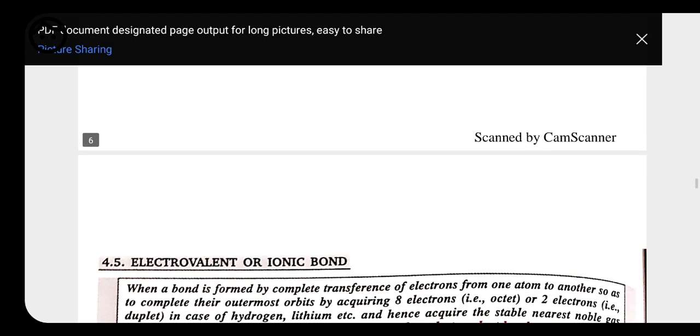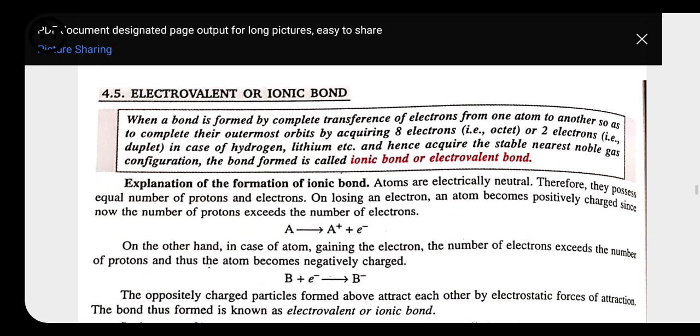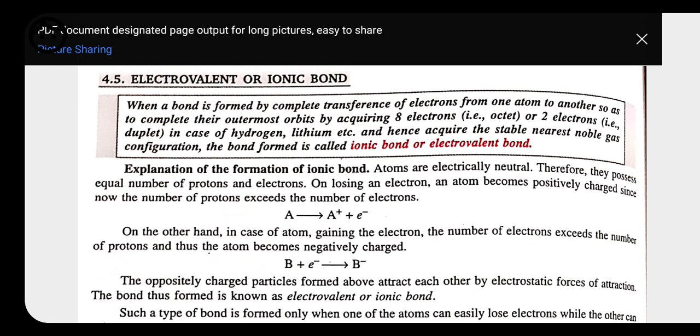Here we have a few examples also given for the ionic or electrovalent bond. See the explanation of this one. Atoms are electrically neutral after the formation of a bond between the positive and negative charge. They become neutral. Like if we are talking about NaCl, a question may arise that Na forms one positive charge and chlorine forms one negative charge. But whenever they are present in their bonded form, they are not able to pass electric current.